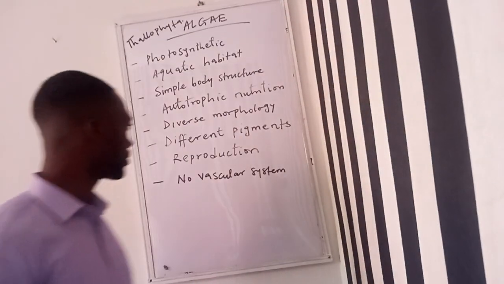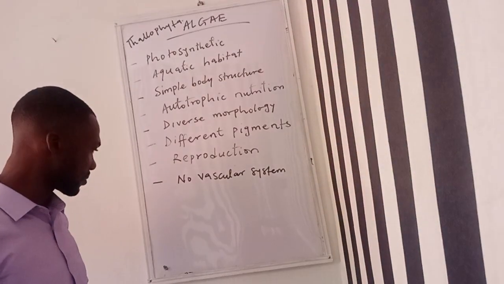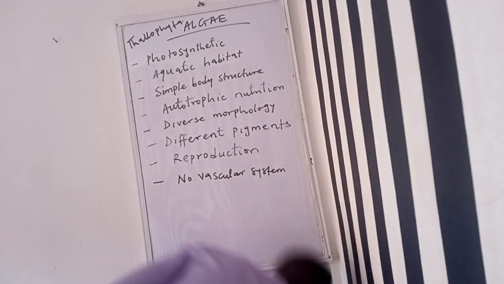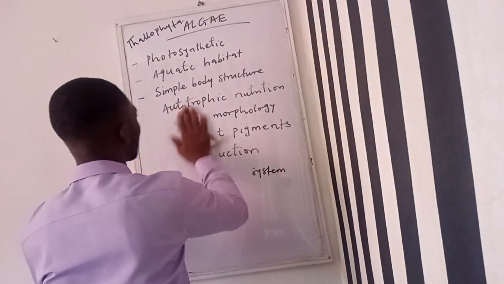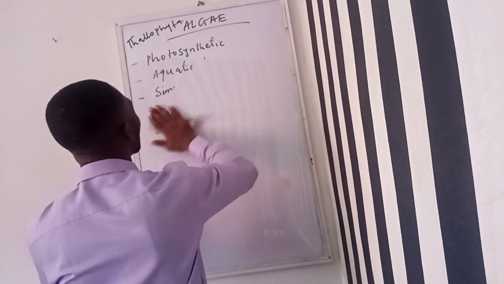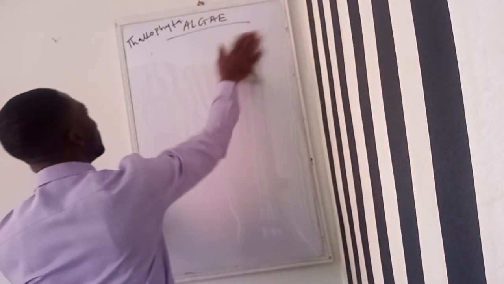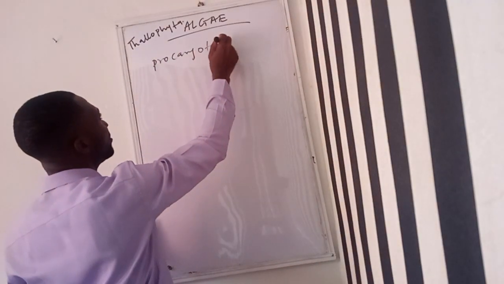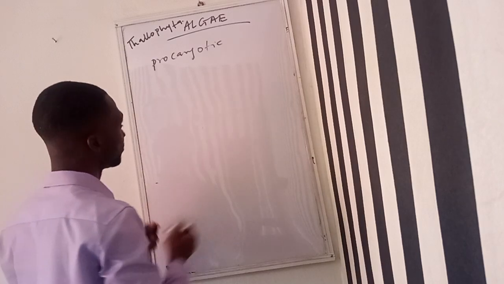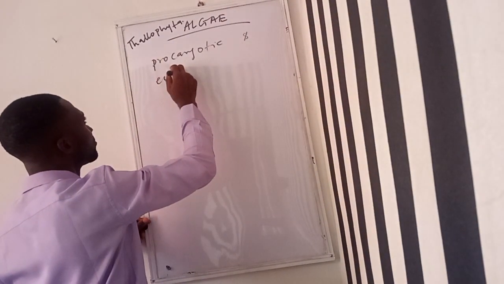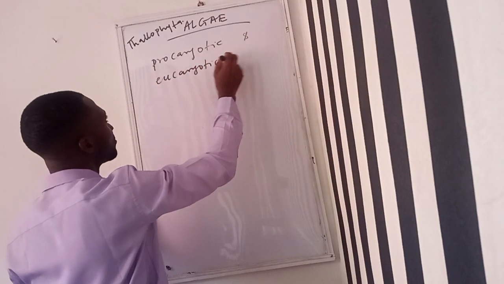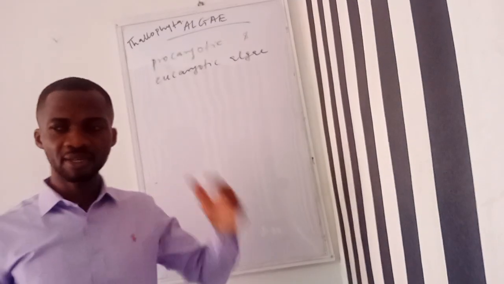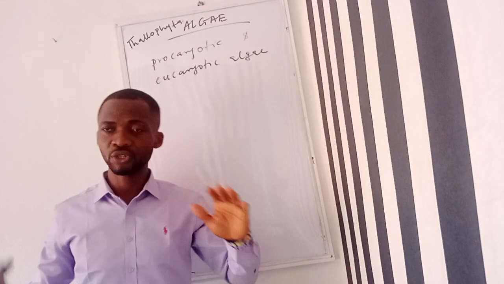Okay, so having discussed this, the next thing I would like us to look at is prokaryotic and eukaryotic algae. Algae can be divided into two major groups.